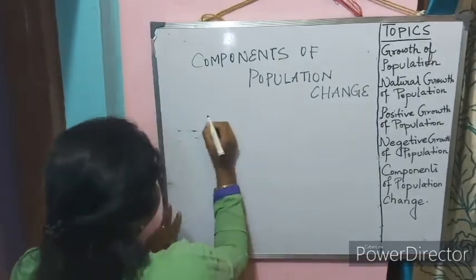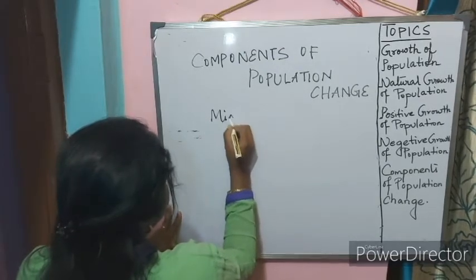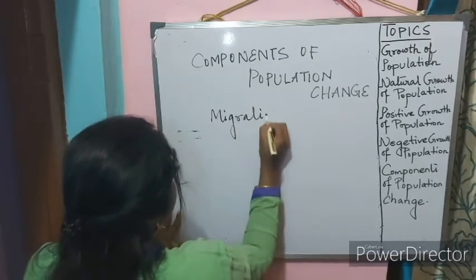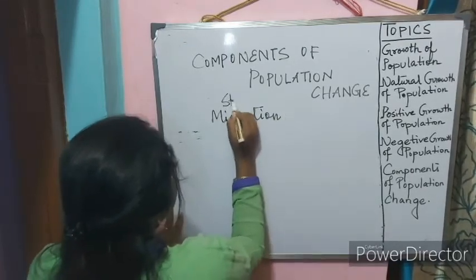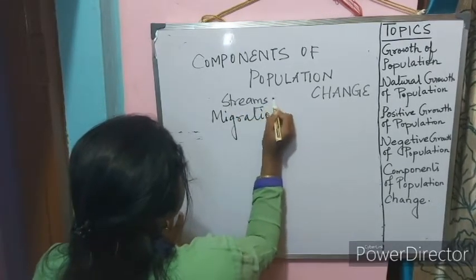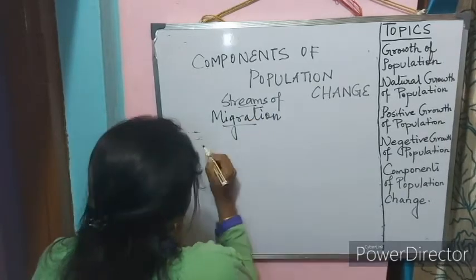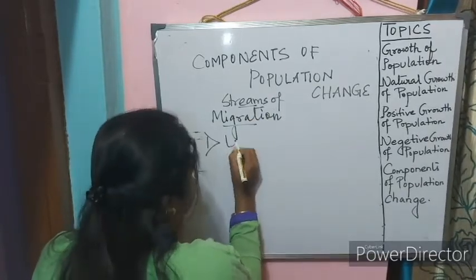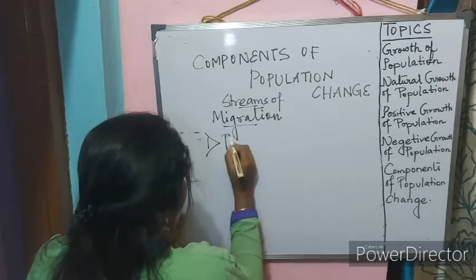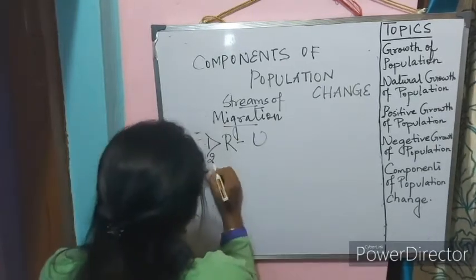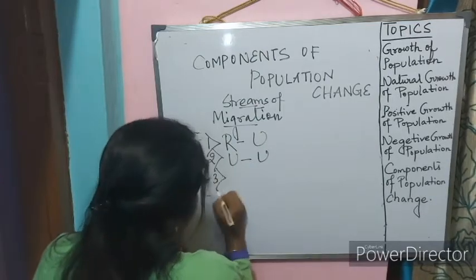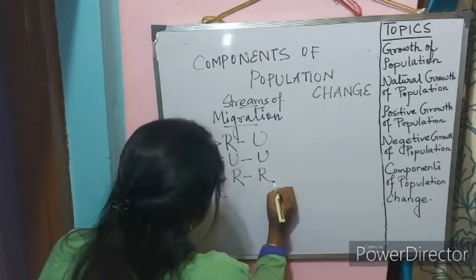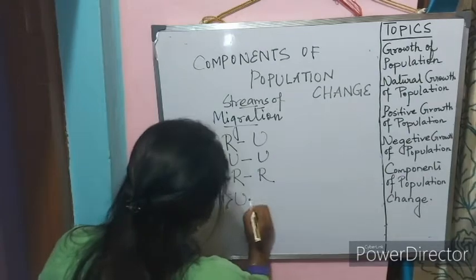Now migration can be of mainly 4 types. Streams of migration. Number 1, rural to urban, 2, urban to urban, 3, rural to rural, and number 4, urban to rural.